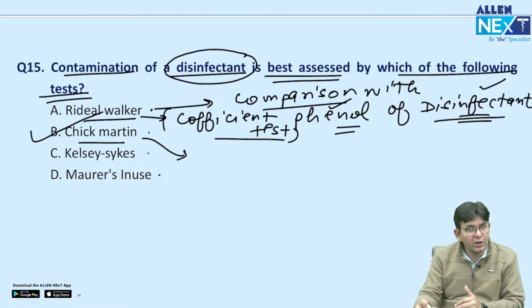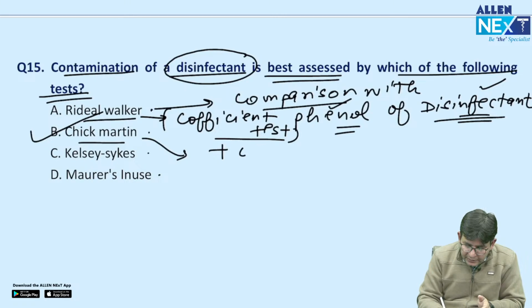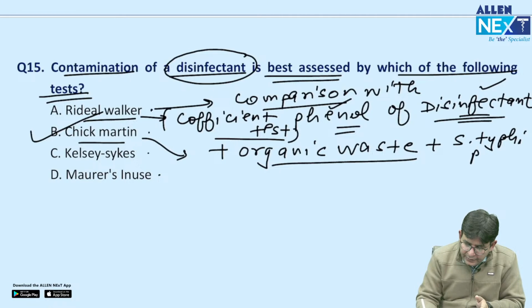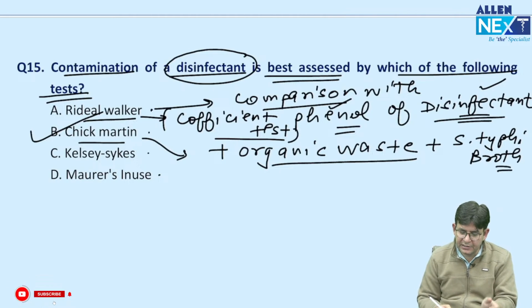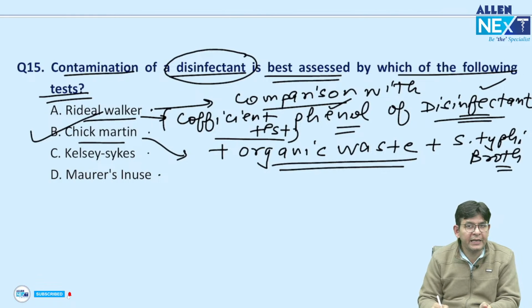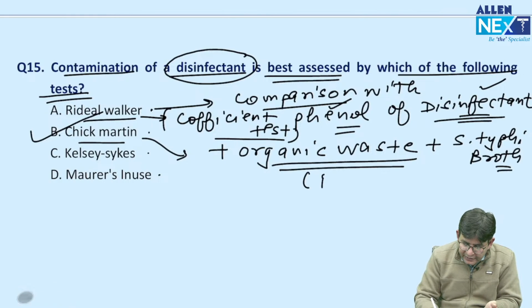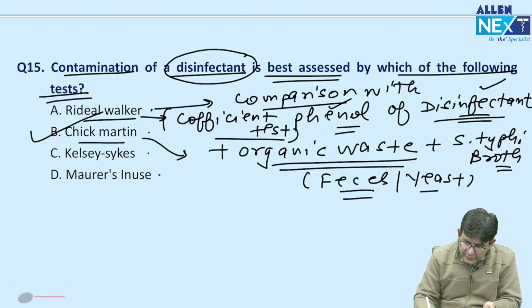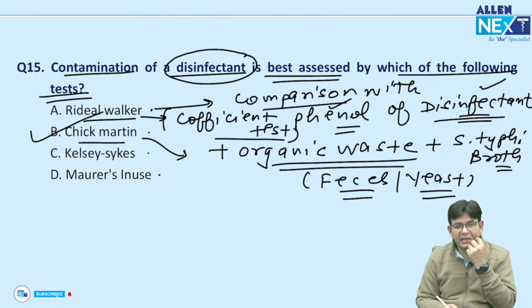Chick-Martin is what? All those things are there, but it simulates the original conditions. It means organic waste is being added to that Salmonella typhi broth. Okay, so Salmonella typhi broth is taken as the standard; this bacterial broth is taken as the standard one. In that you add organic waste. Organic waste is what? Organic waste is feces, okay, or yeast, fungus you add to this, that is the organic waste.